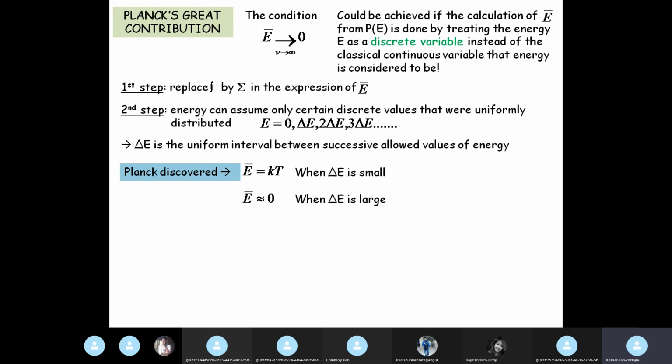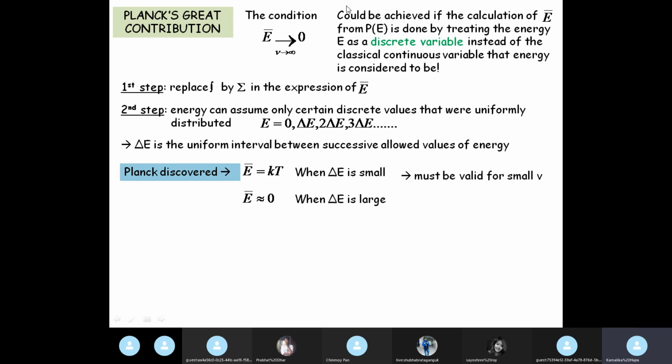So that is when we go from discrete to continuous. And when delta E is not infinitesimally small, then we cannot use the law of equipartition of energy anymore. That is when the average energy goes to 0. This is what Planck discovered.